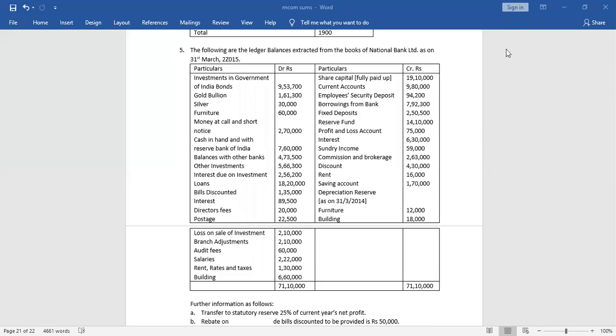This is the sum we are going to do today. The following are the ledger balances extracted from the books of National Bank Limited as on 31st March 2015. Particulars debit rupees and particulars credit rupees. Now what is given?